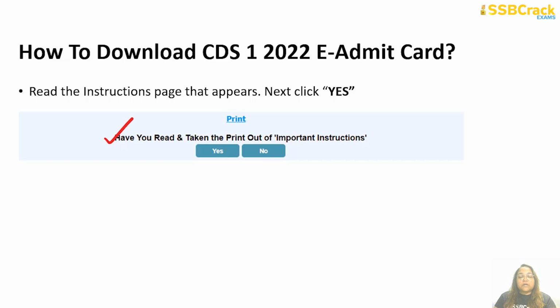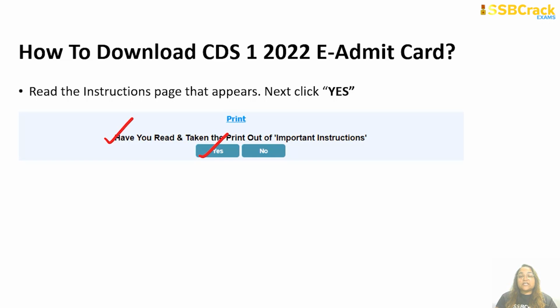This has been made mandatory for all candidates to first of all print the instructions page, because it is very important for you to know the instructions. Now, what are these instructions? I will tell you at the very end of the session. Okay, so don't worry. So you have to click on, have you read and taken the printout of important instructions, and you have to click on yes.